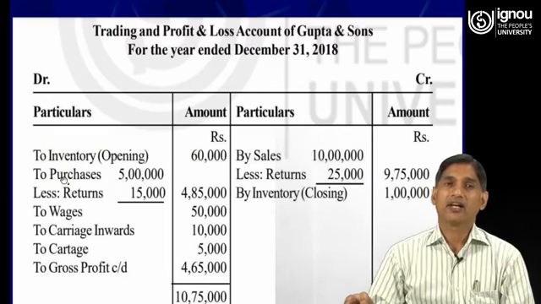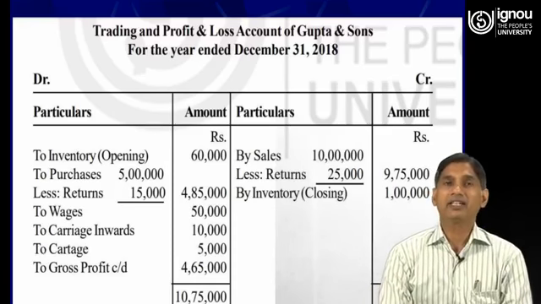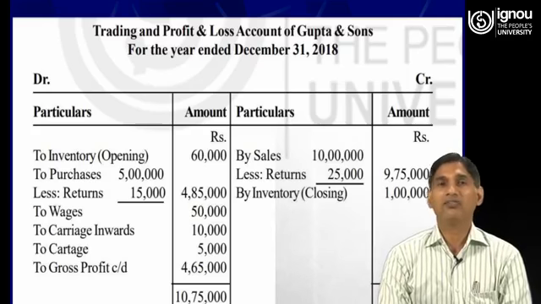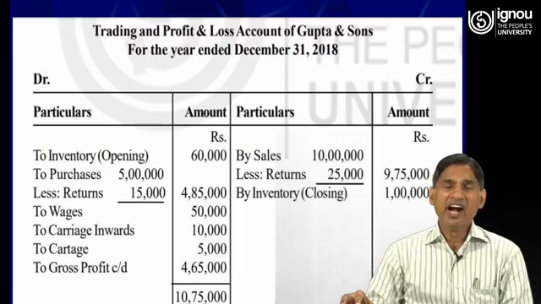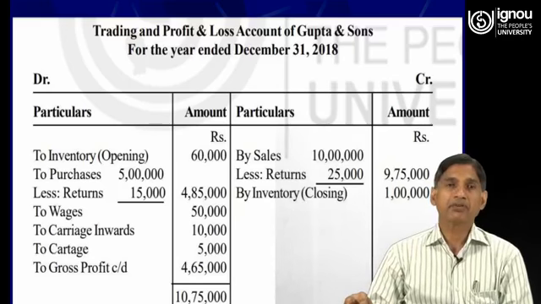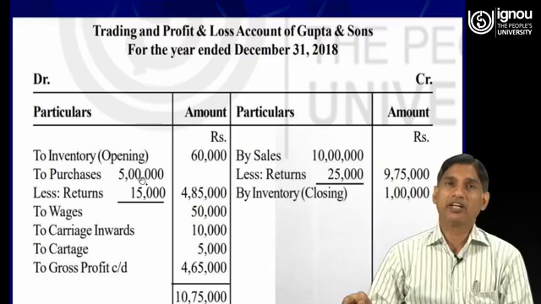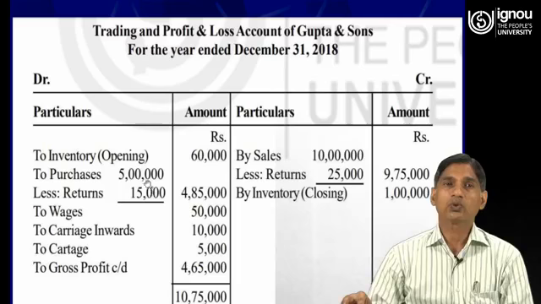Then I have told you that the items which are related to the goods are always recorded in the trading account. So here we have total purchases of rupees 5 lakh less purchase returns. We have been provided with the information, purchase returns 15,000.